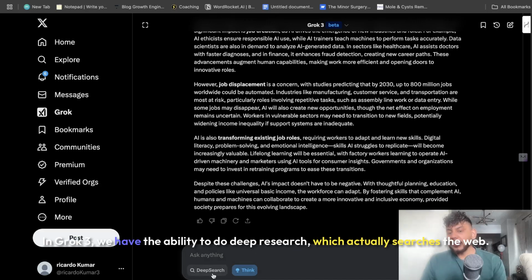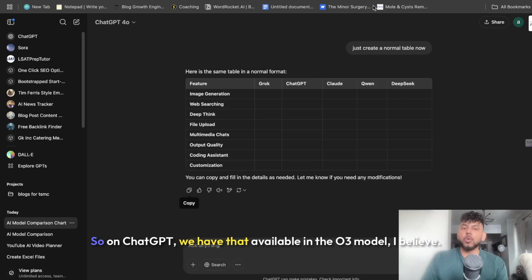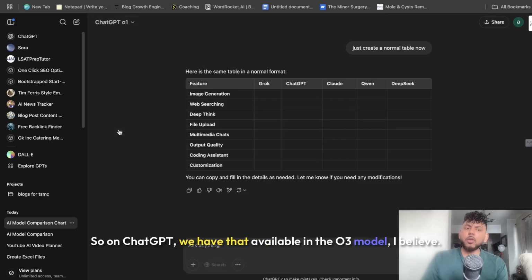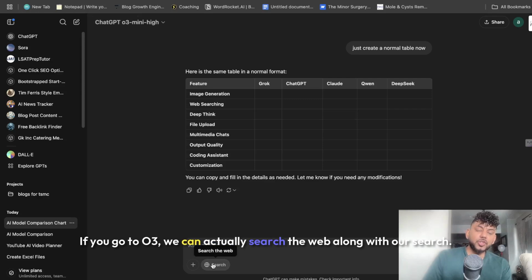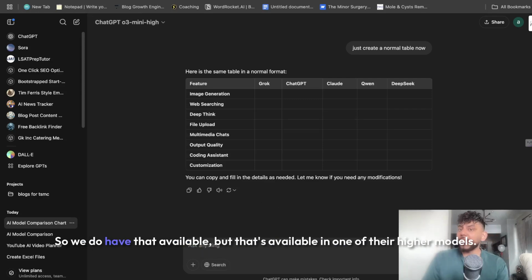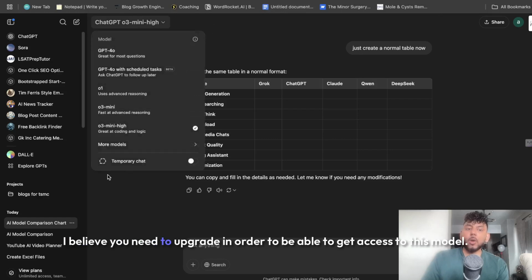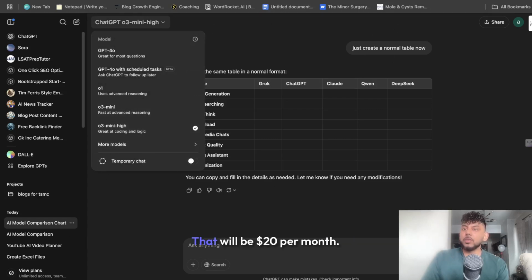In Grok 3, we have the ability to do deep research, which actually searches the web. On ChatGPT, we have that available in the o3 model, I believe. If you go to o3, we can actually search the web along with our search. So we do have that available, but that's available in one of their higher models. I believe you need to upgrade in order to get access to this model. That will be $20 per month.